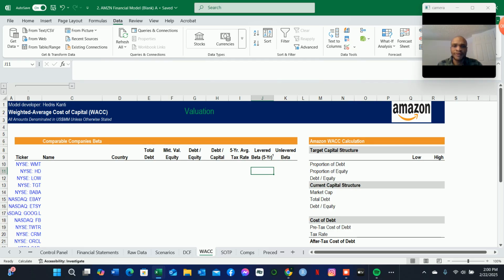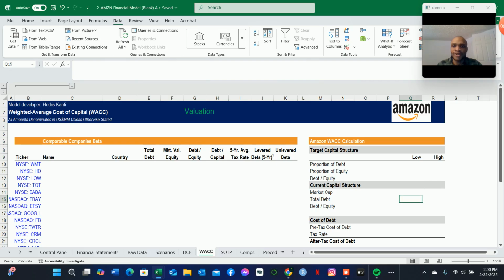So having the beta of a stock or of a company, we can use that beta to estimate the cost of equity, which we will later weigh by its target capital structure or its optimal capital structure, and add that to the weighted cost of debt in order to come up with the weighted average cost of capital.